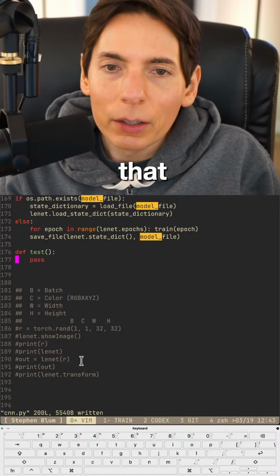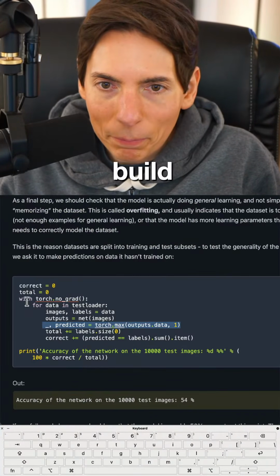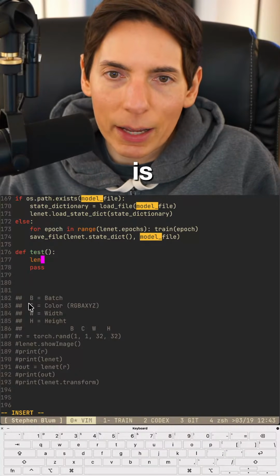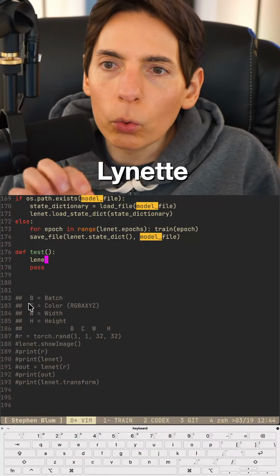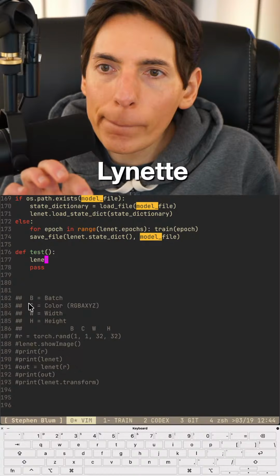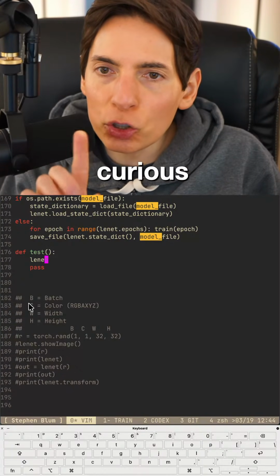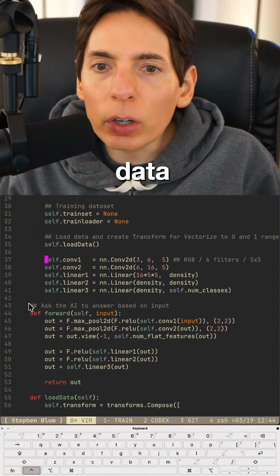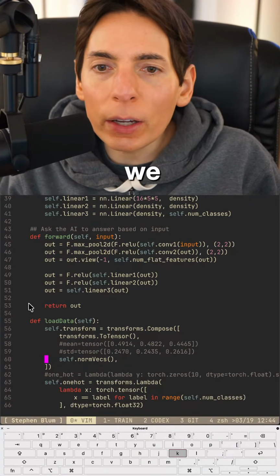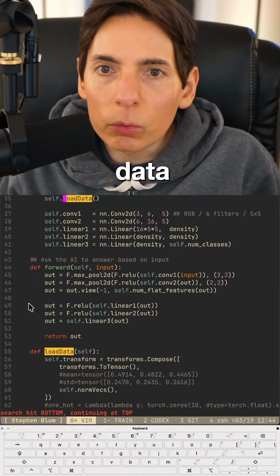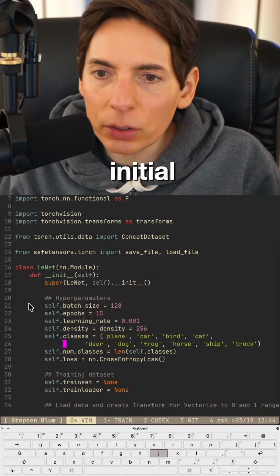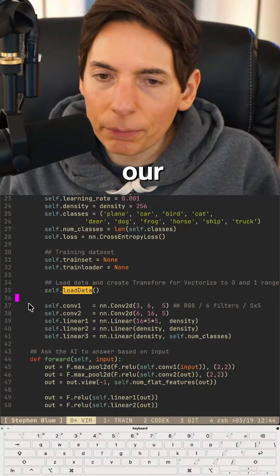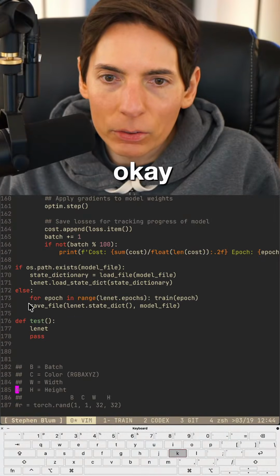That's how that works. All right, let's build the test, you guys. Let's build it. So we've got our test data. So our test data is in Lynette. I'm actually kind of curious. Yes, that should be fine because where's our test data get loaded at? We could do a load test data right there. Oh, it already happens on initialization. Okay. So that should be fine. So we should have all our test data there. Perfect. Okay. So let's do our test.